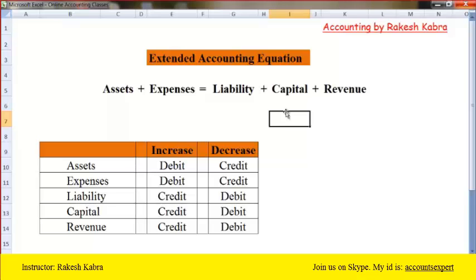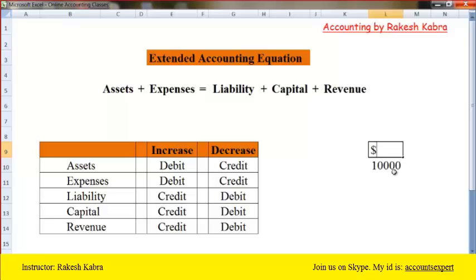Suppose you are the owner, and your name is Mr. X. You started this business, and to start it, first you will invest your money. The money invested by the owner is known as capital.